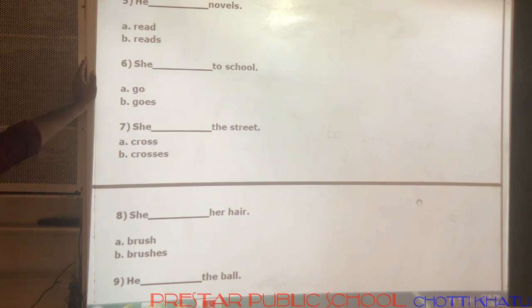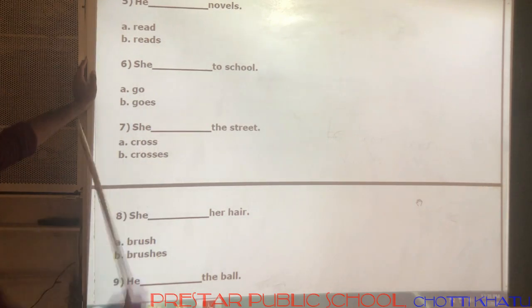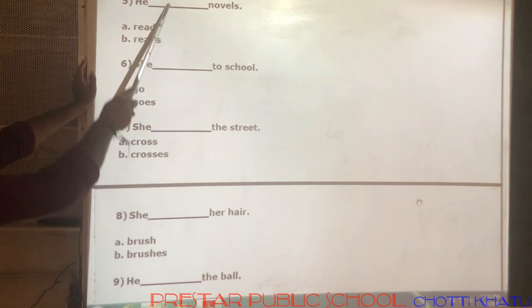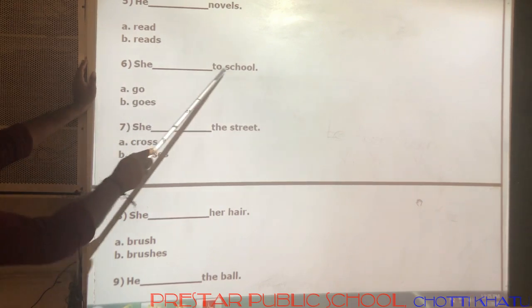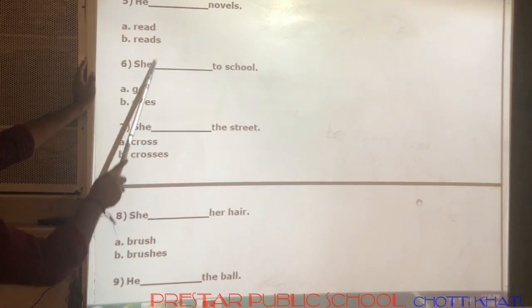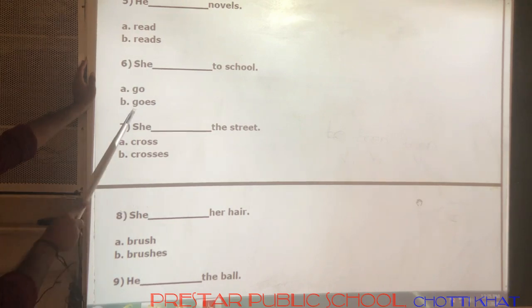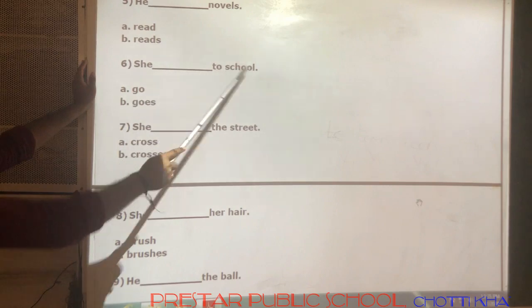Next, sixth one, she dash to school. Listen, all of this first quiz belongs to only simple present. Remember that, the questions do not belong to any other tenses except simple present. She dash to school. Here she is the third person singular, so we must add s or es to the verb form. She goes to school.